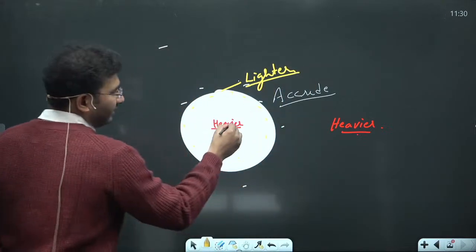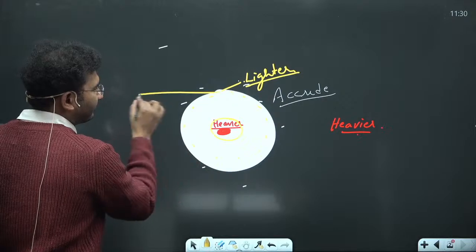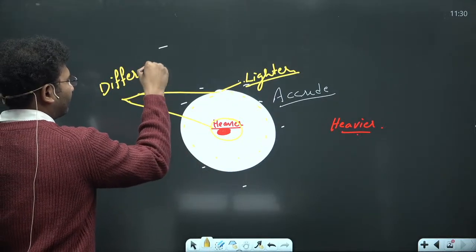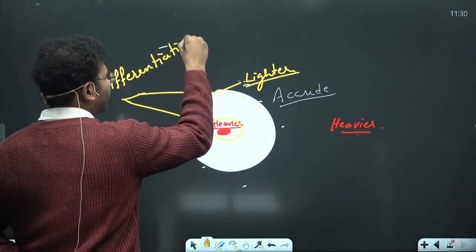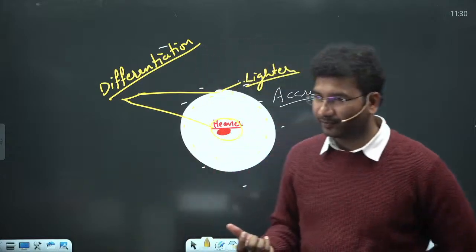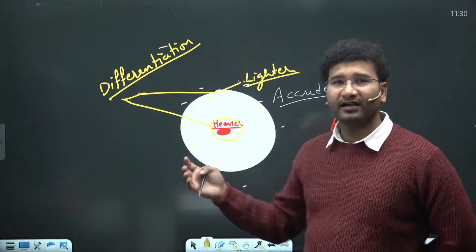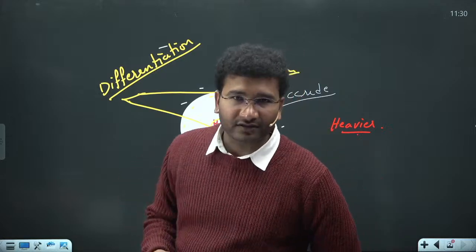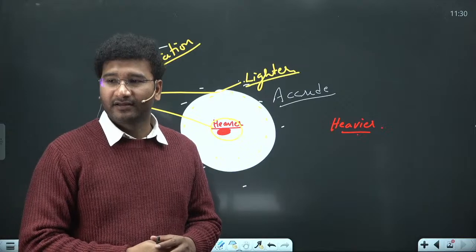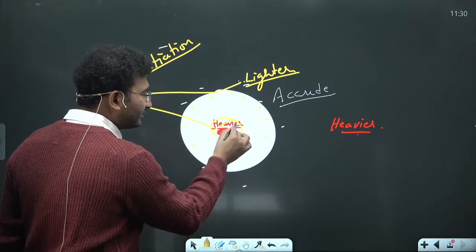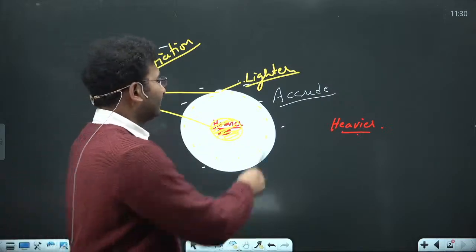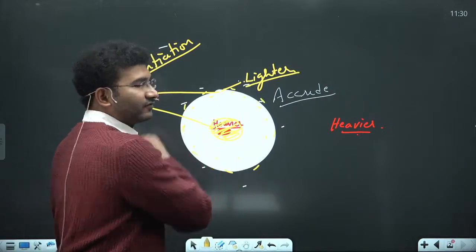That means heavier material getting into the center. This process is called differentiation. Because of the process of differentiation itself, which is also today's topic, you will understand that as you go deep into the interior of the earth, the material density is high. ठीक है? That means heavier density materials will reach the center of any celestial body, and the lighter materials will be on the surface, right?